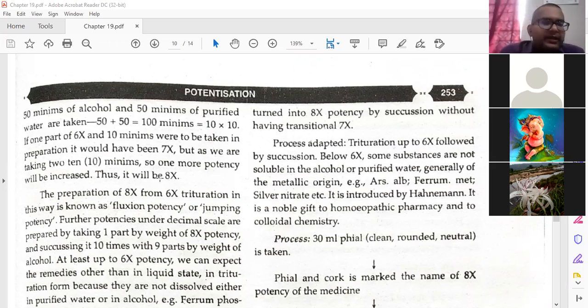If one part of 6x and 10 minims were to be taken in a preparation, it would have been 7x, but as we are taking 10 minims into 10 minims, one more potency will be increased, thus it will be 8x. If you are taking only 10 minims, then it will not dissolve. So we are taking 10 into 10, 100 minims.